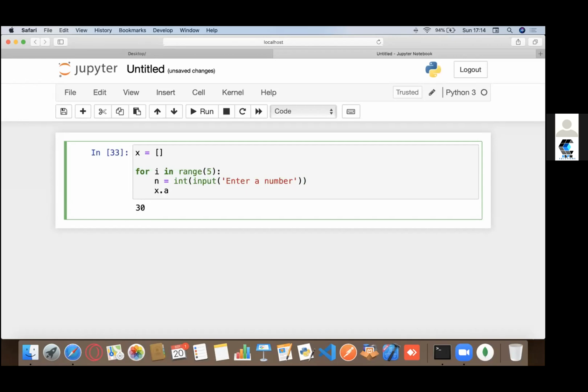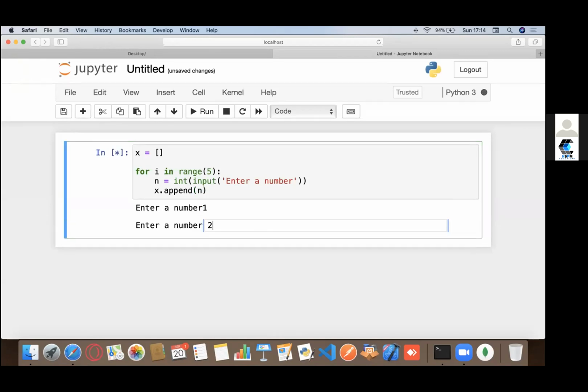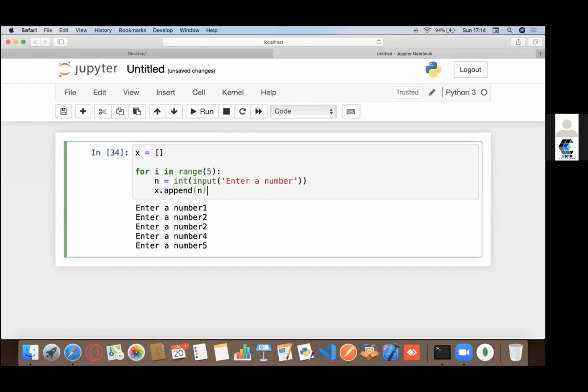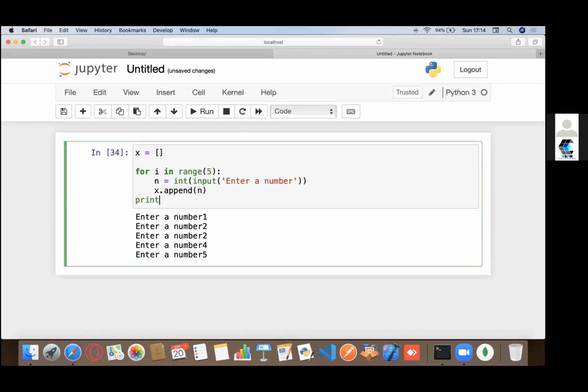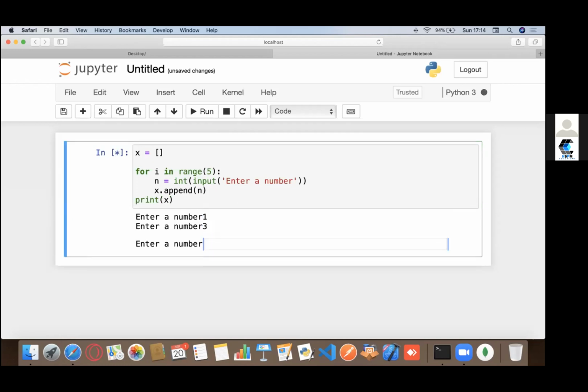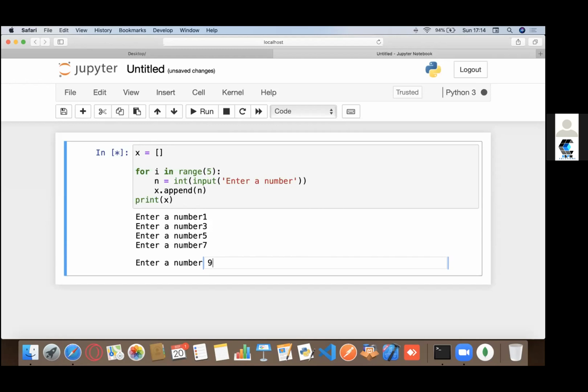So x dot append n. And at the end, let's print x. So now you see all the values have been appended to x. That would be the first way.